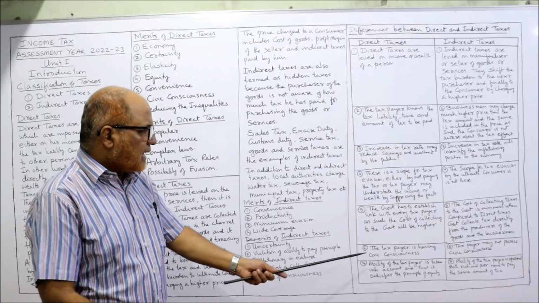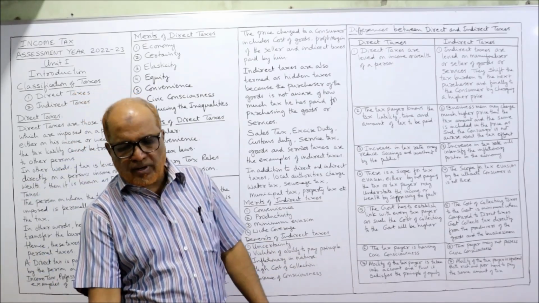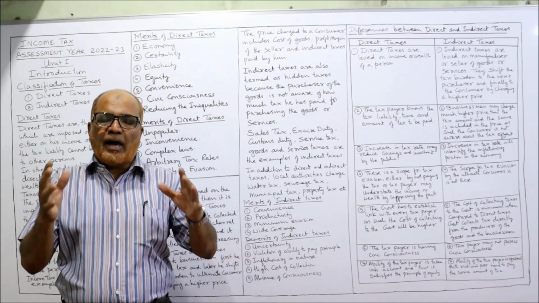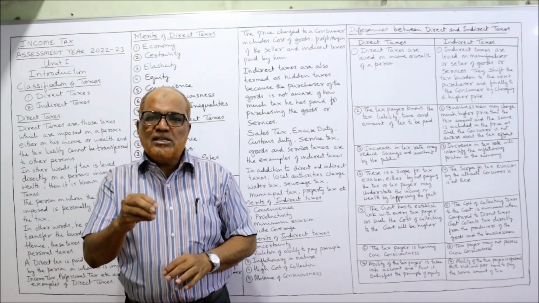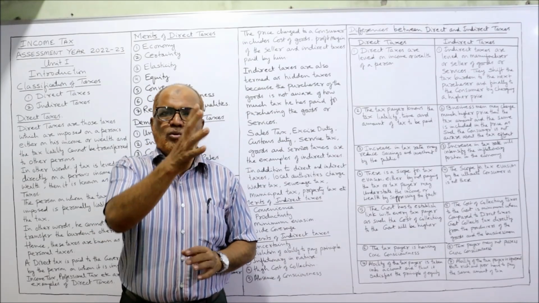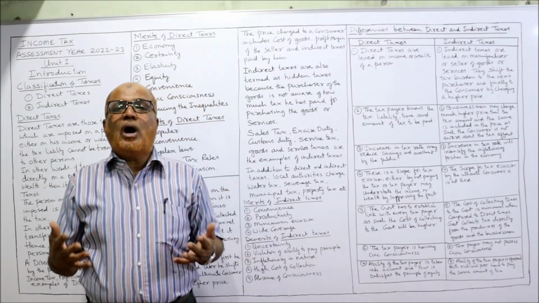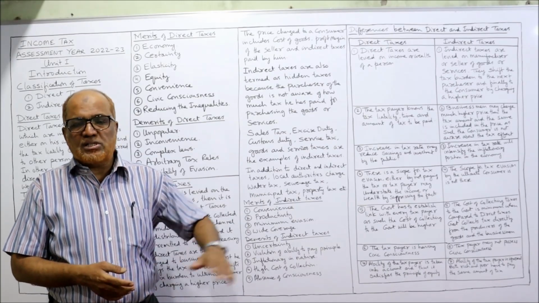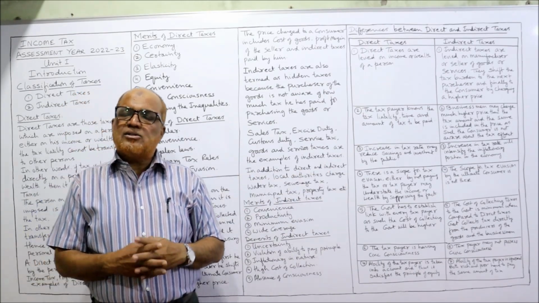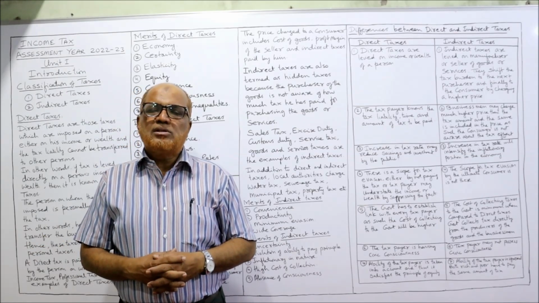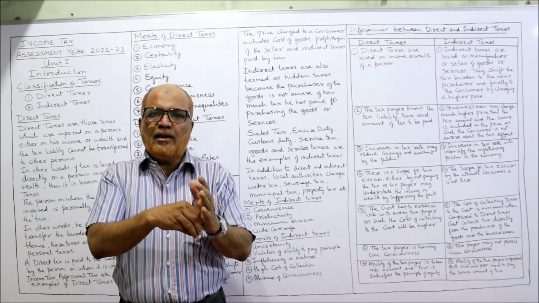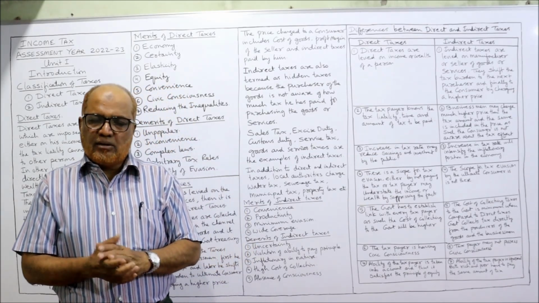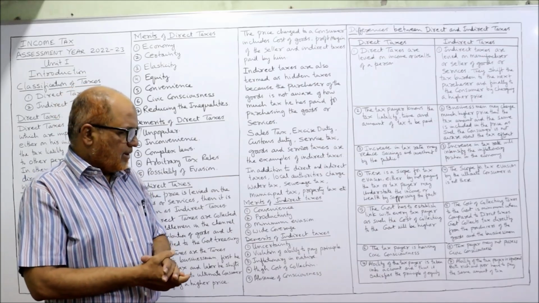Then next one is the taxpayer having civic consciousness. One important difference is in case of direct taxes, the taxpayer will have civic consciousness because he is parting with his own money directly to the government. So he wants to know how the government is spending the money. So he is having more civic consciousness. Whereas in case of indirect taxes, no civic consciousness because the taxes are completely hidden in the price of the goods. They are not feeling the pinch of paying the tax. So, no civic consciousness.